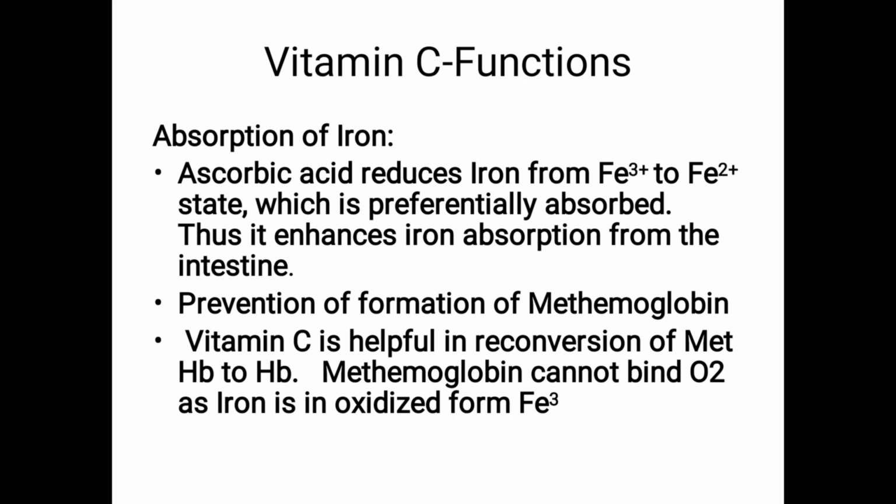In the first slide I told the function, vitamin C is a strong reducing agent. So vitamin C reduces iron from ferric to ferrous state. So iron is preferentially absorbed in the ferrous state. Thus it enhances iron absorption from the intestine. How? It converts iron from the food from ferric to ferrous state. So iron is absorbed in the ferrous state only. Thus vitamin C helps in the absorption of iron.